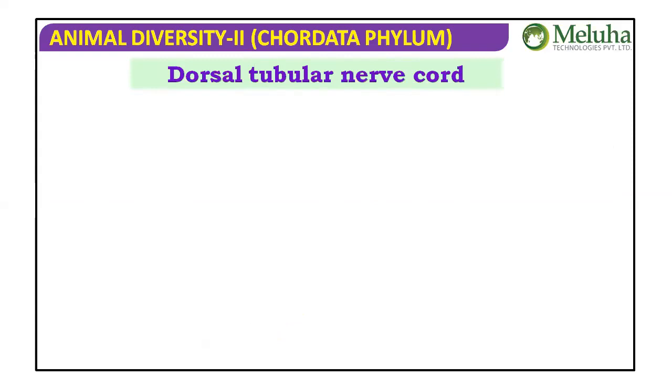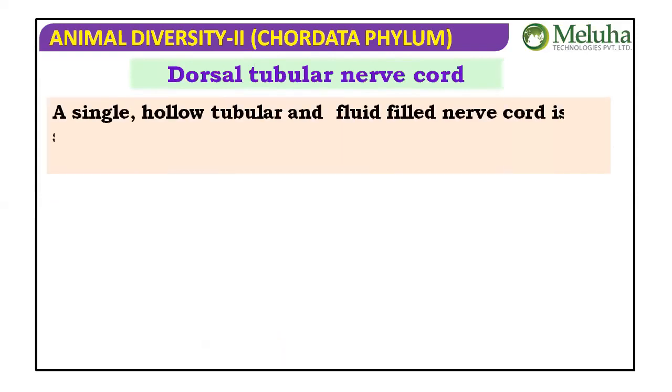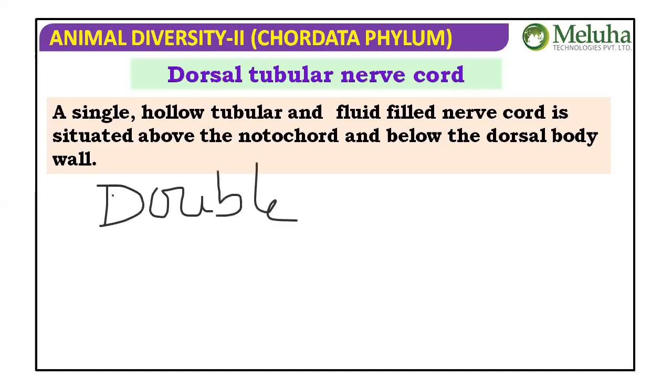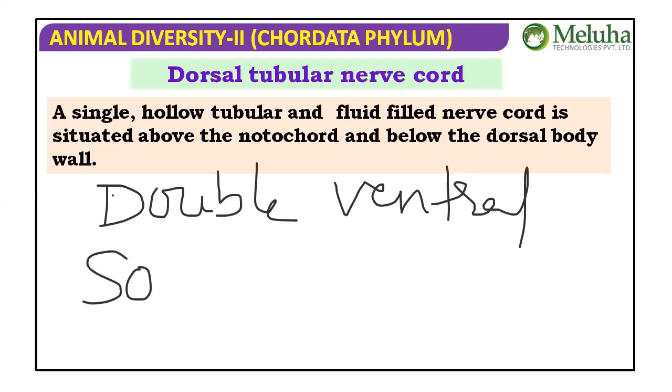So take a look at the dorsal tubular nerve cord. Dorsal means the location, the dorsal side. Tubular means hollow inside. Nerve cord. Before I go on, I will remind you of when I explained the earthworm. I said we used a word: double ventral solid ganglionated nerve cord.